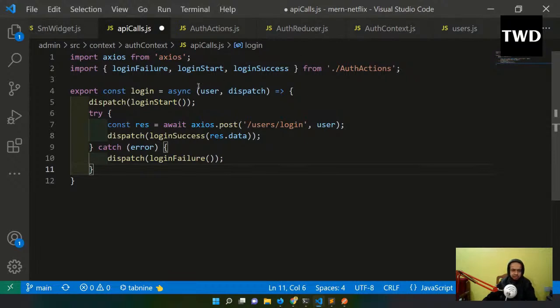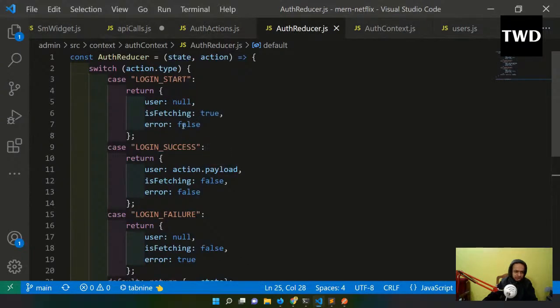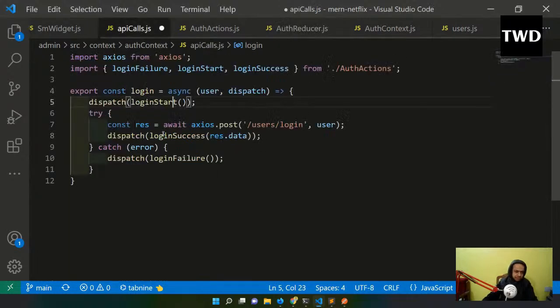So dispatch loginStart. The moment I do this, the type loginStart will go to the reducer, and that same reducer thing will happen: the user will be null and isFetching is true. We can have a spinner here, the same thing which we have done many times.